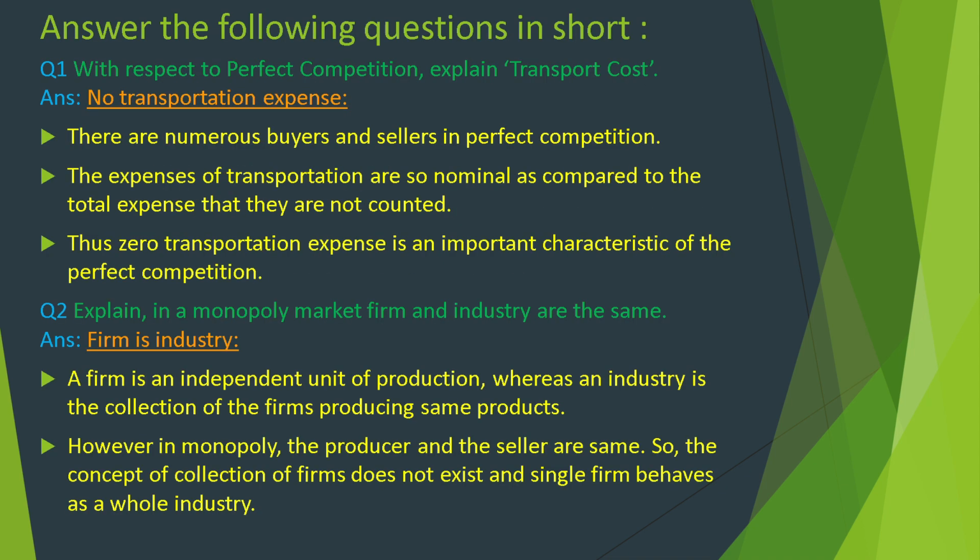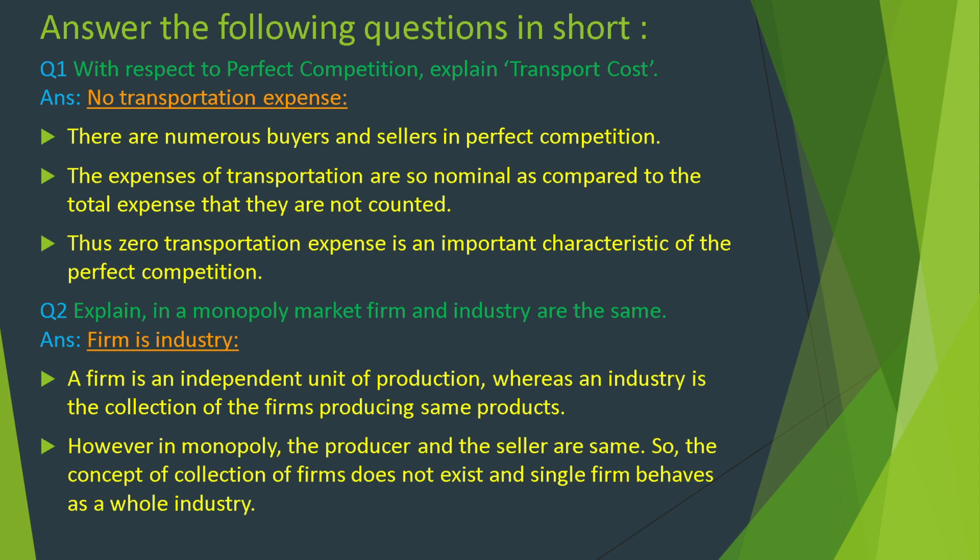With respect to perfect competition, explain transportation cost. No transportation expense. There are numerous buyers and sellers in perfect competition. The expenses of transportation are so nominal as compared to the total expenses that they are not counted. Thus, zero transportation expense is an important characteristic of perfect competition.